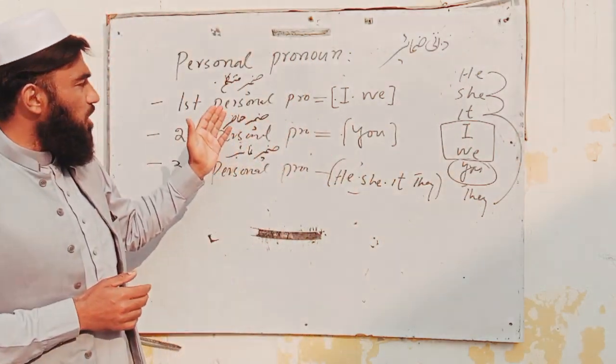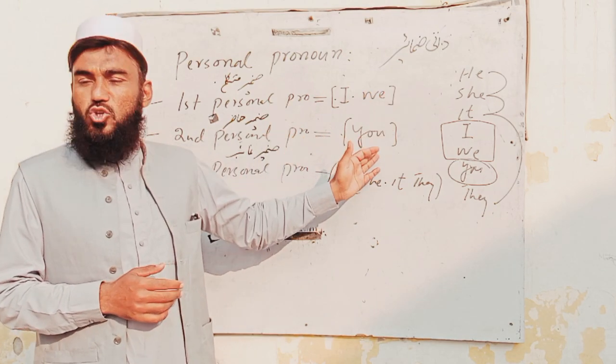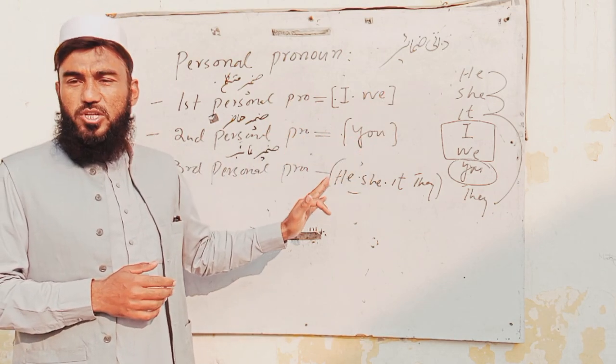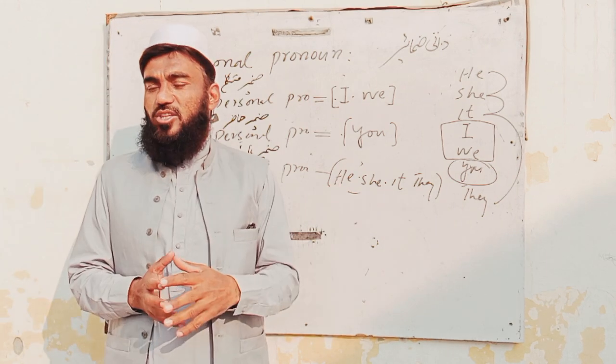First person pronoun is I, we. Second person pronoun is only you. Third person pronouns are he, she, it, and they.